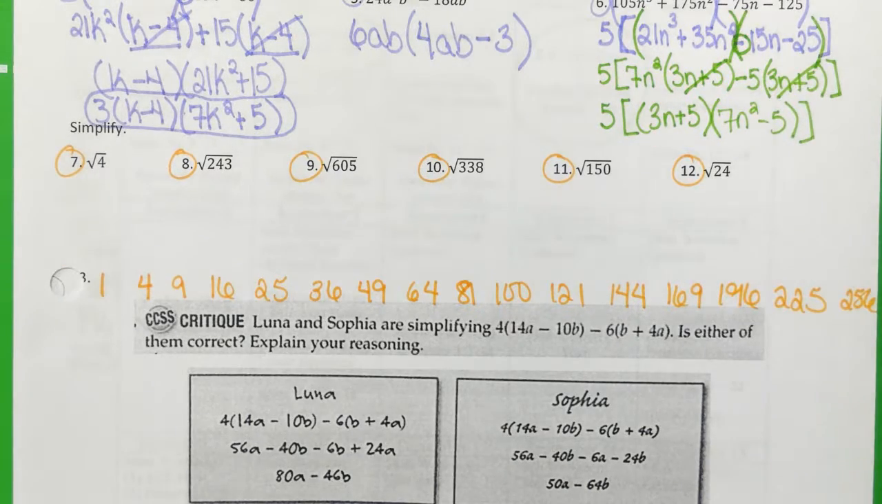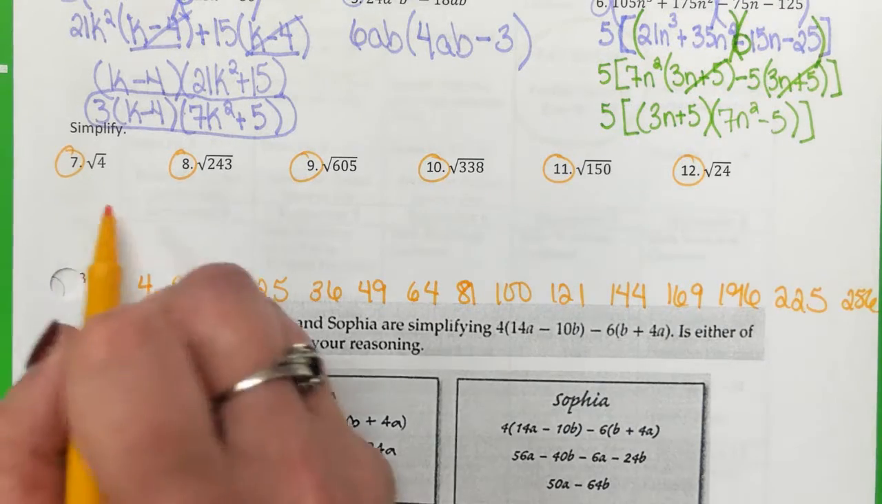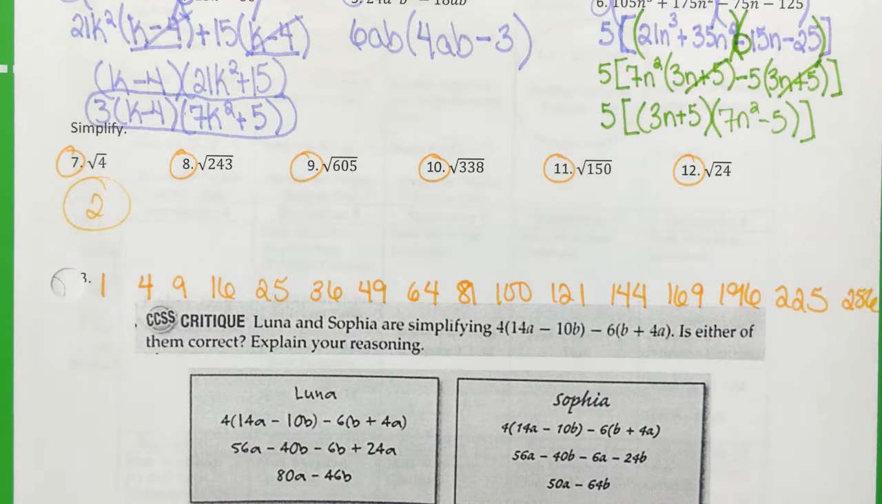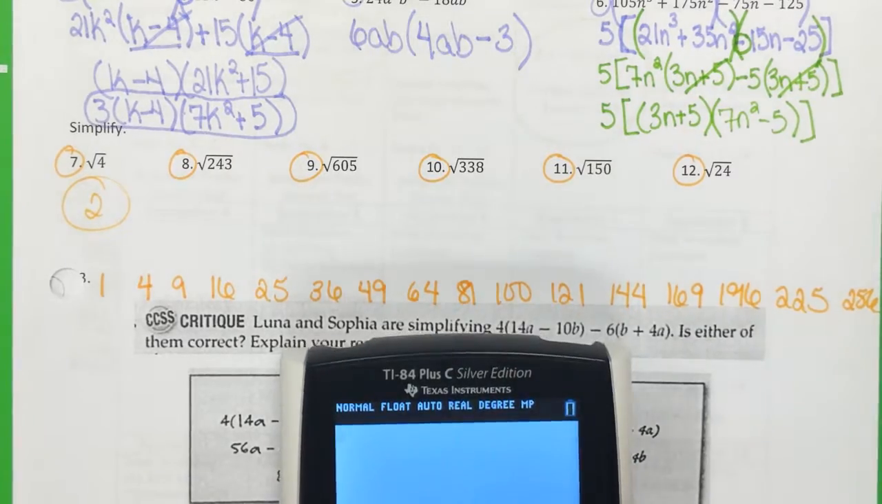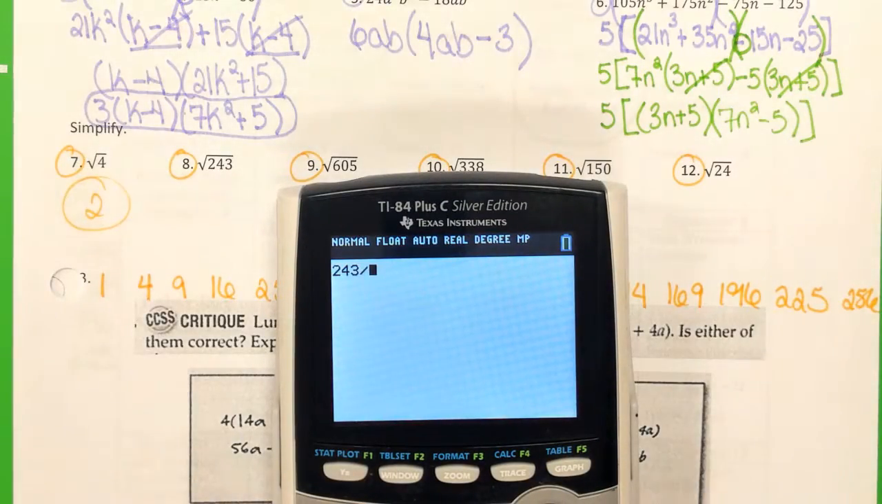Okay, number 7. Square root of 4. 2. And you're done. Y'all okay with that? 2 times 2 is 4. All right, what about 243? If it's wrong, we'll pick another one. But pick a perfect square that you want to divide 243 by. 81? Overachievers, you already knew the answer.